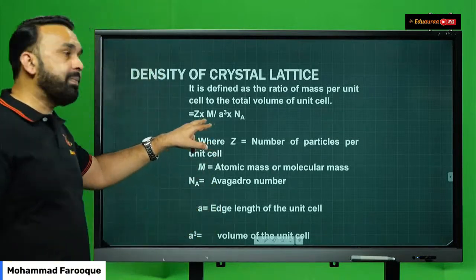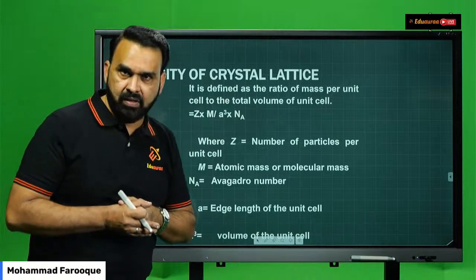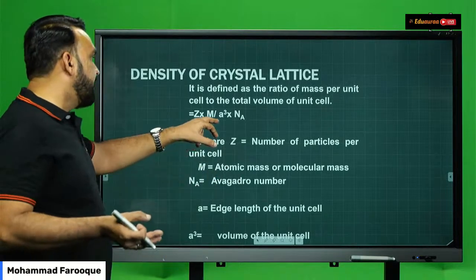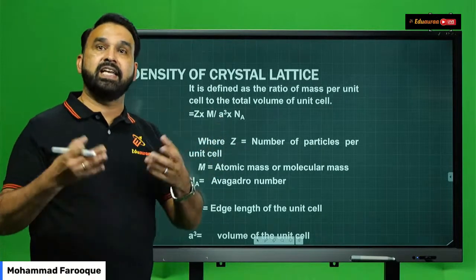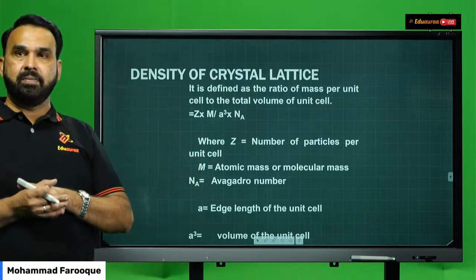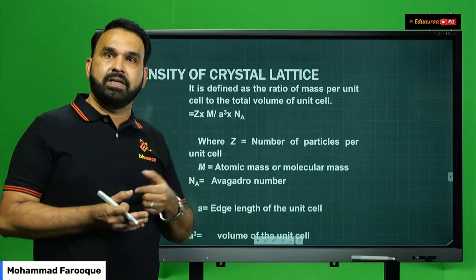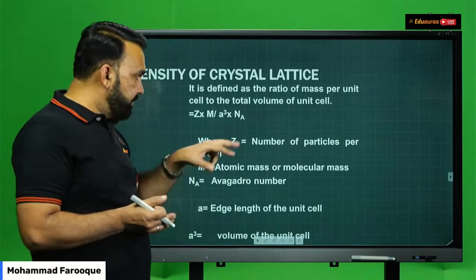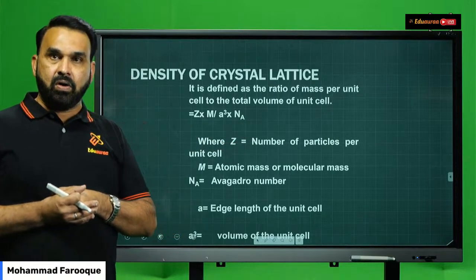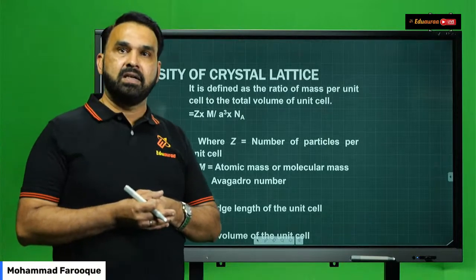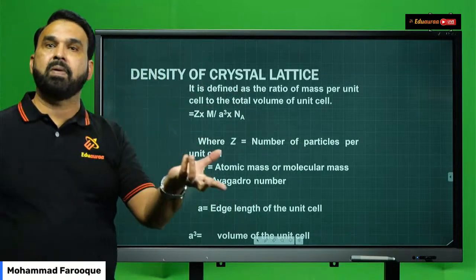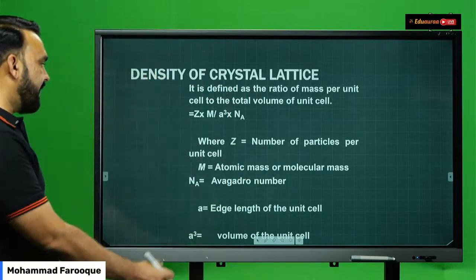So Z multiplied by molar mass, which will be given to you. Molar mass will be nothing but atomic mass of the element or a metal. Molar mass of the compound will be given to you. Divided by volume. Volume of the unit cell is a cube. Edge length will be given to you. If edge length is given to you in centimeter, then your density will come in grams per centimeter cube. Then multiplied by Avogadro's number, N A. Why do you multiply? Because you have to convert that particular molar mass, because you have the number of particles. So you're converting the number of particles in terms of mass. You divide by Avogadro's number.